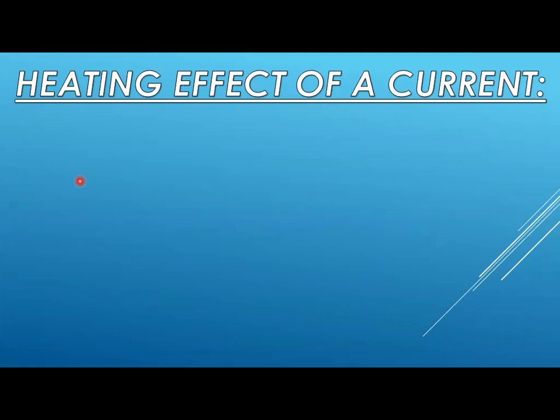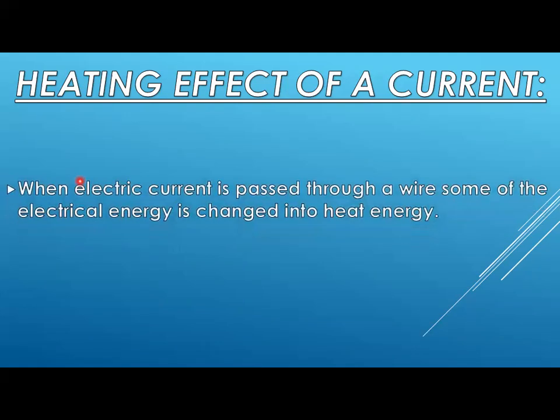What is electric current? It is the flow of electrical charges. What are electrical charges? Positive or negative charges, that are protons and electrons. When these charges flow, current is produced, and that is called electric current.